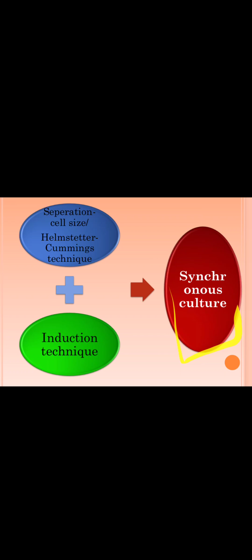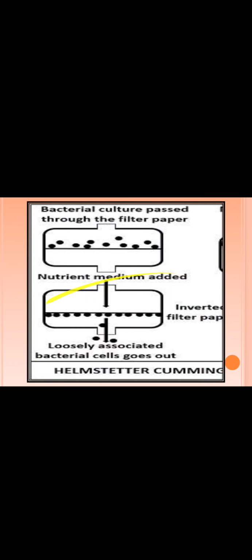Now what are the different methods of getting synchronous culture? The first method is separation based on cell size, and the second method is induction technique. Separation based on cell size is also called Helmstetter-Cummings technique, and the other one is induction technique. Now let us see each one in detail here.